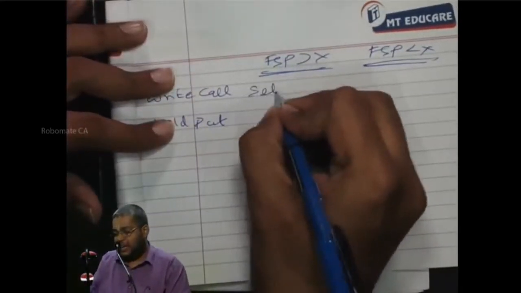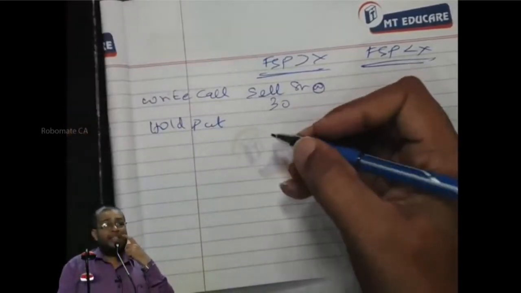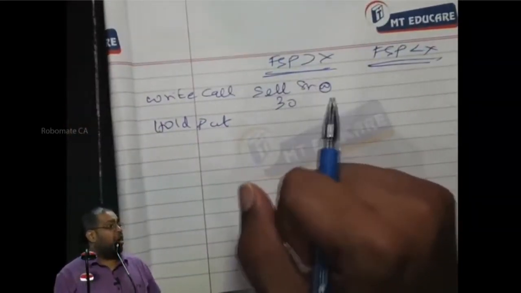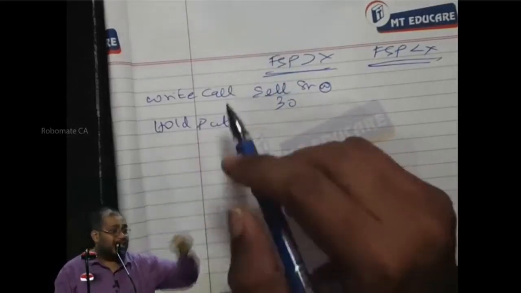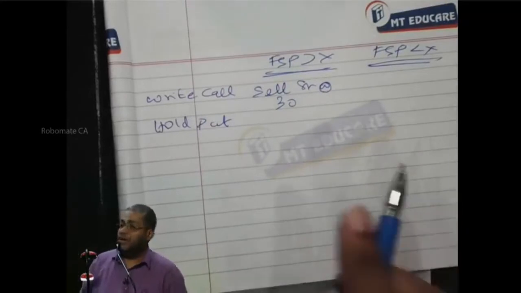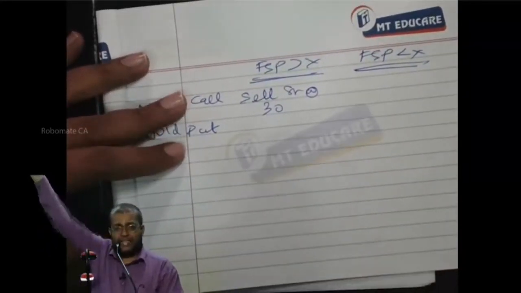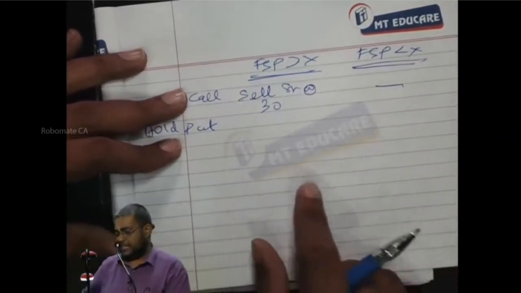So I sell the share at 30 rupees. Why do I sell? Due to obligation. Since I am writing a call, I have an obligation at 30. When FSP is more than 30, he will exercise, and I have an obligation to sell at 30. Now, FSP less than X: will the other party exercise or lapse? Lapse, so nothing is going to happen.